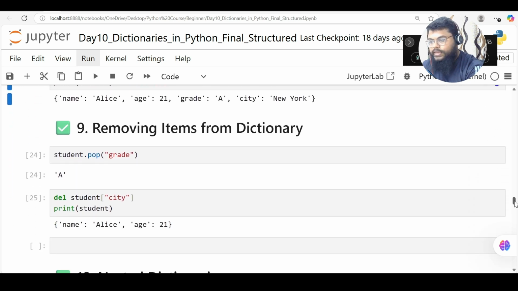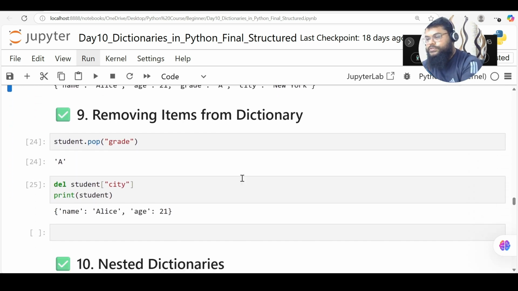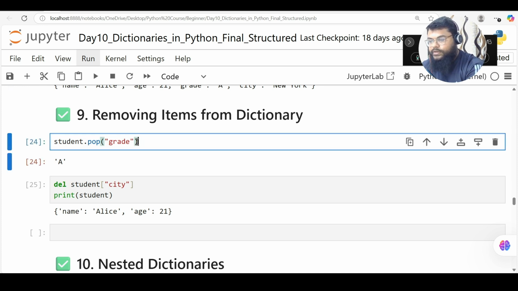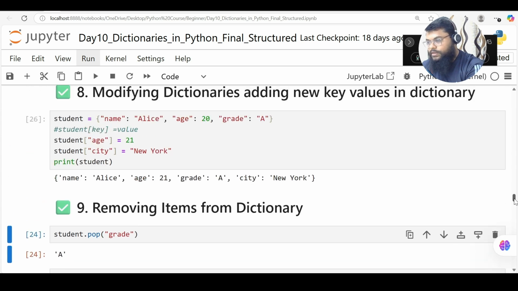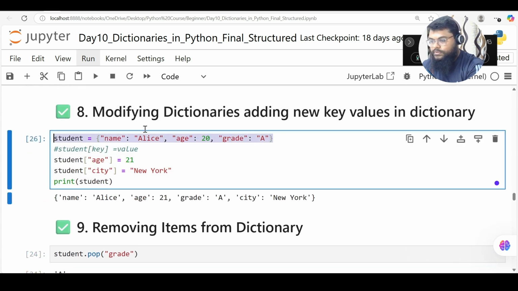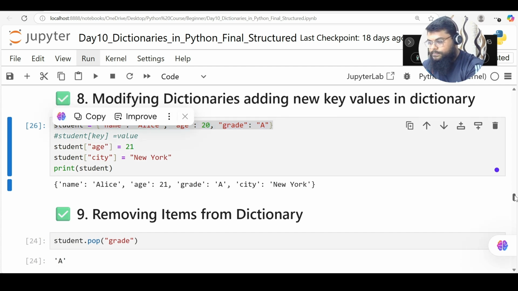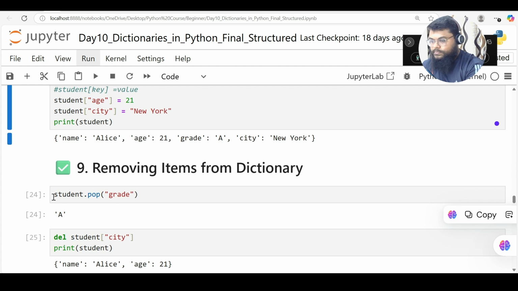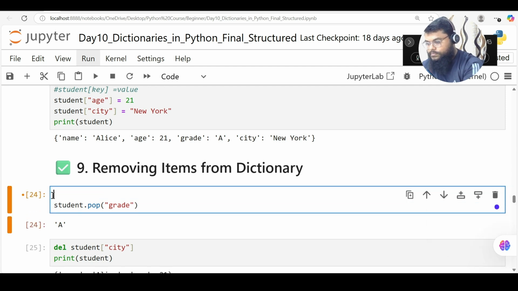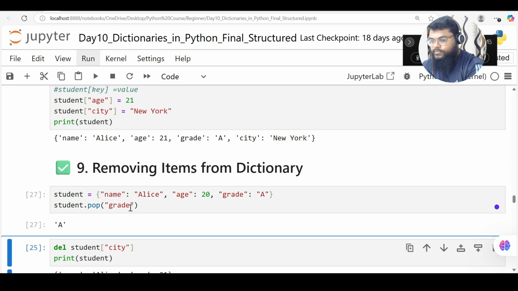Okay, so next I can remove items from my dictionary. When I say student dot pop, it will remove the grade. So let's bring our dictionary down here so that we can notice it. Okay, so this is my dictionary. So it removed.